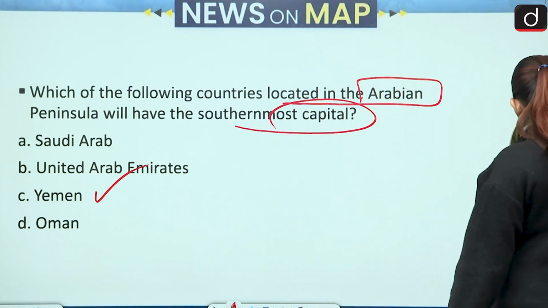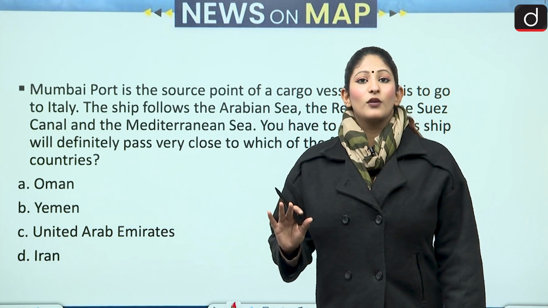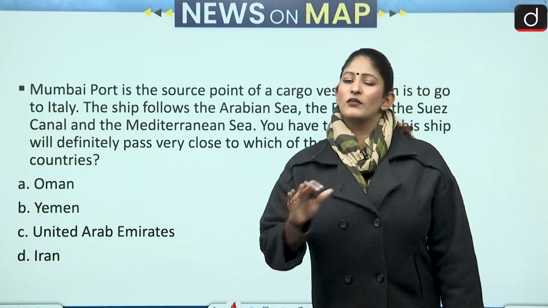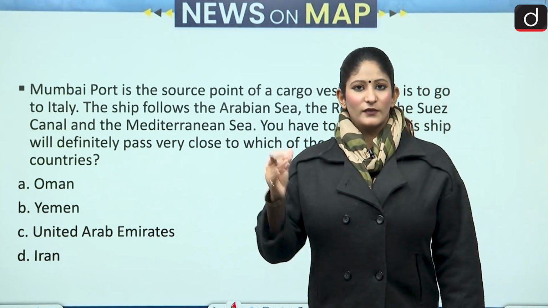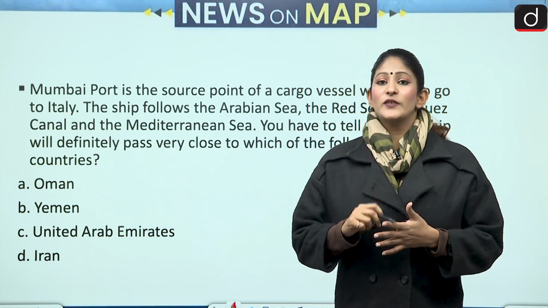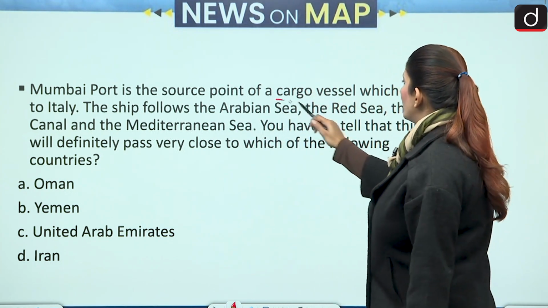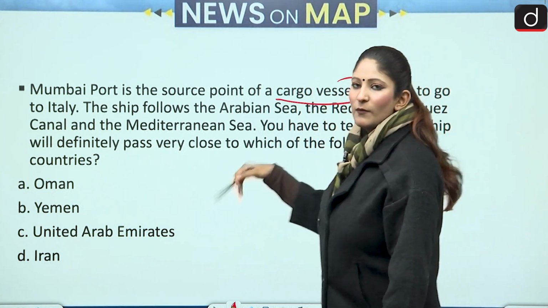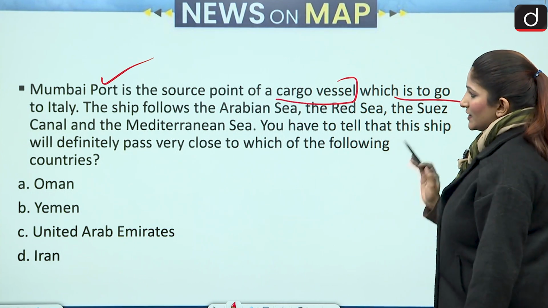Let's move on and talk about another type of question which can be formulated from the same news. Middle East is always in the news. Middle Eastern guys, they're up to something or the other. Very major things. So we have to understand. Please get very well versed with the geography of Middle East. Very important. Now Mumbai port is the source point of a cargo vessel. So we have to move from Mumbai port, which is in India, to Italy.